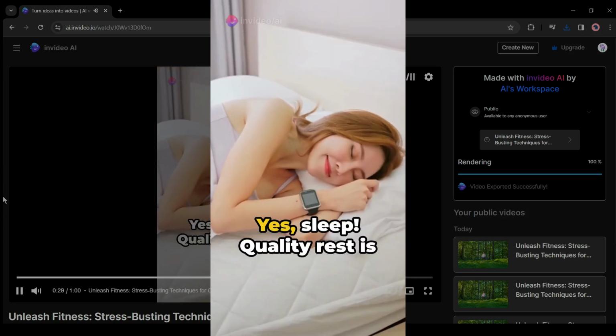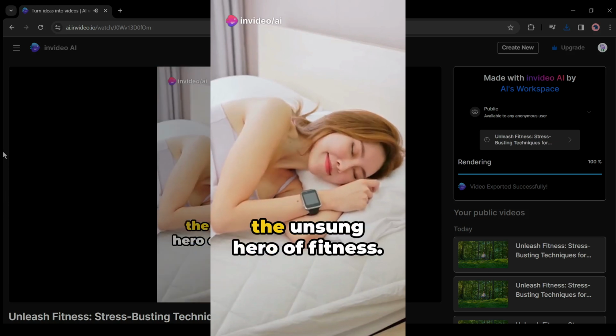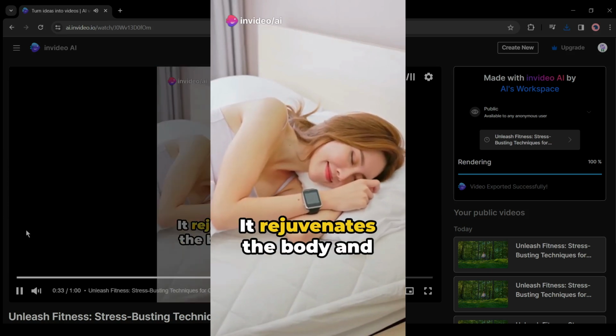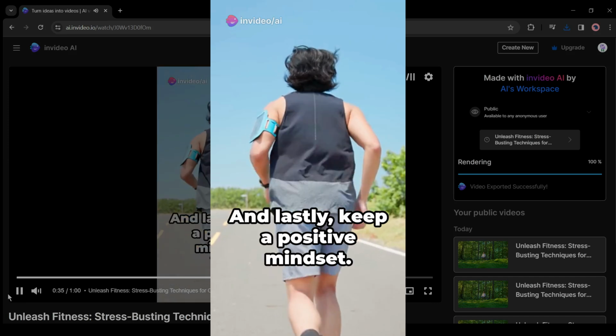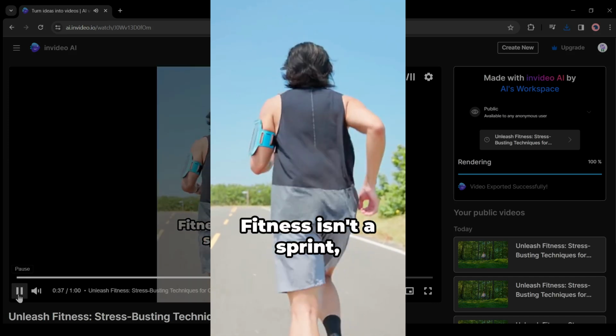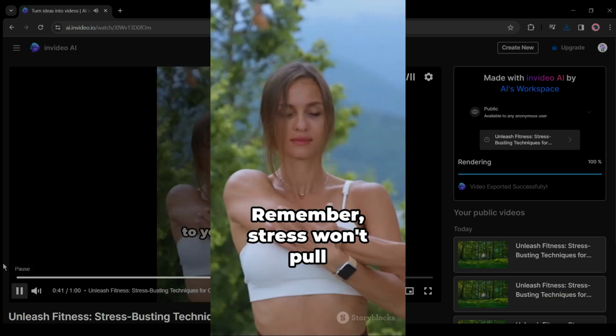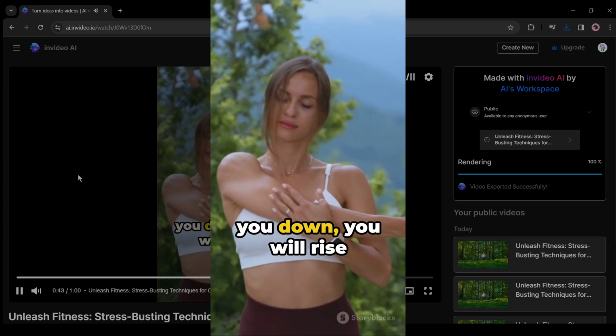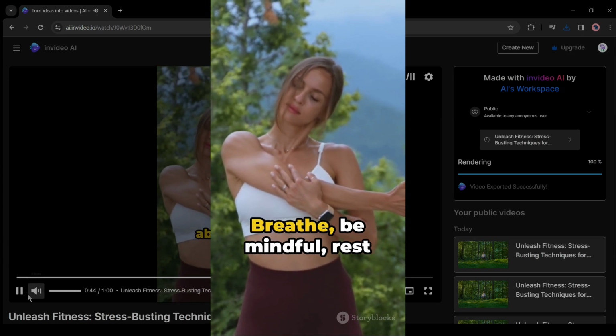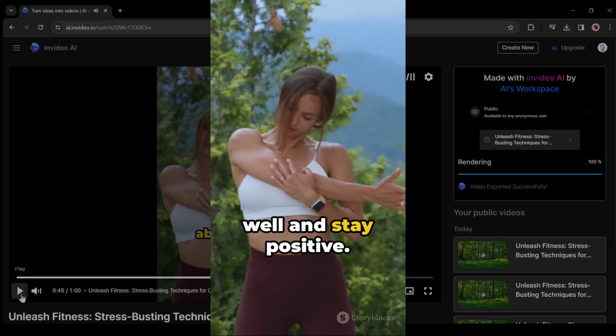Third, sleep. Yes, sleep. Quality rest is the unsung hero of fitness. It rejuvenates the body and refreshes the mind. And lastly, keep a positive mindset. Fitness isn't a sprint, it's a marathon. Each day is a step closer to your goal. Remember, stress won't pull you down, you will rise above it. Breathe, be mindful, rest well, and stay positive.